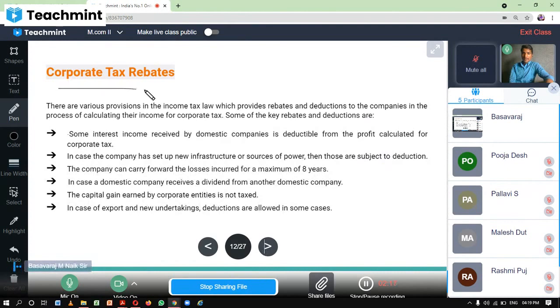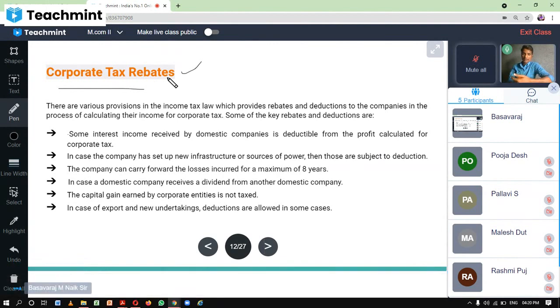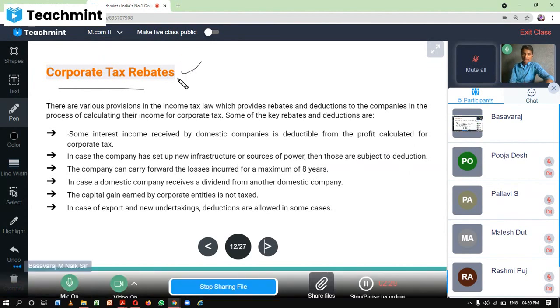So let us start with the next concept here, the corporate tax rebate. Rebate in the sense of a refund: whatever your tax liability is, if you pay more than that, the remaining amount will be refunded. In the income tax rules, there are provisions like rebates, deductions, and exemptions. According to that, the corporate tax rebate that particular company will get. There are certain criteria while calculating their income for corporate tax. Let's see what rebates and deductions they will get here.